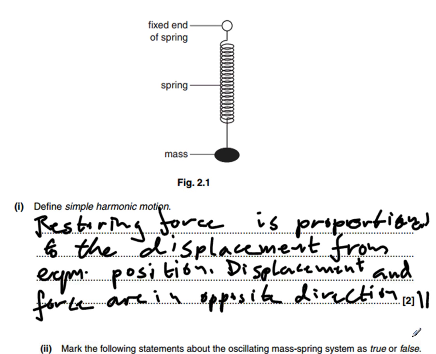There's our second mark. So 1 mark for saying the restoring force is proportional to displacement from the equilibrium position, and our second mark for displacement and force are in the opposite directions.